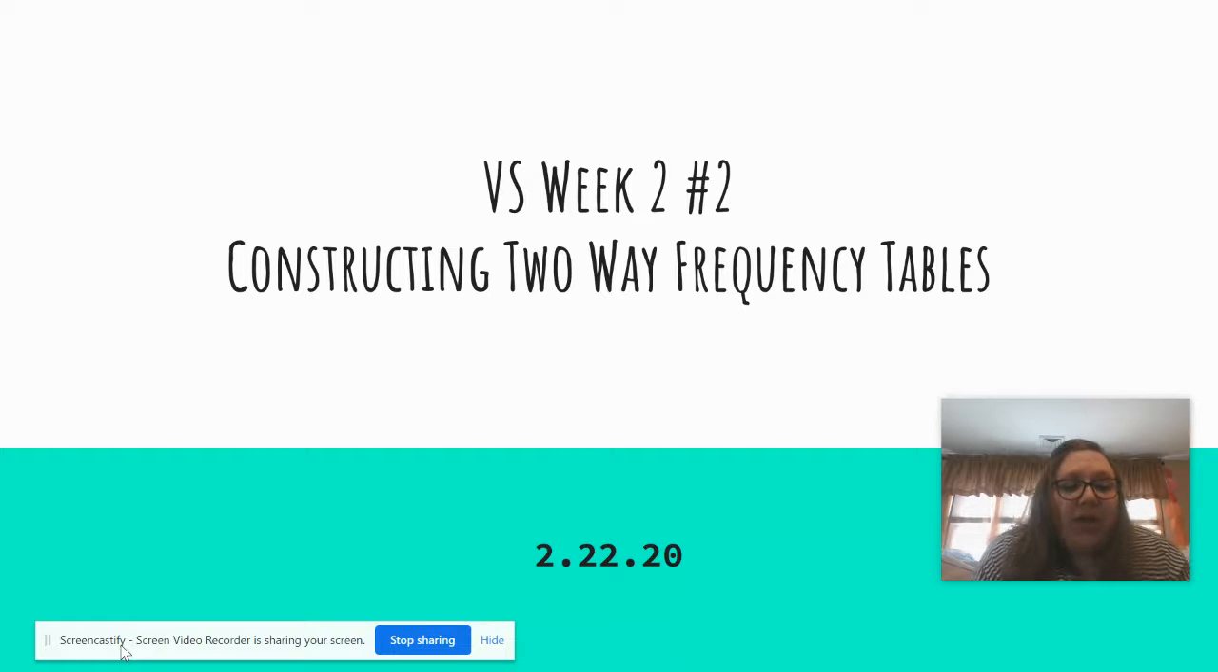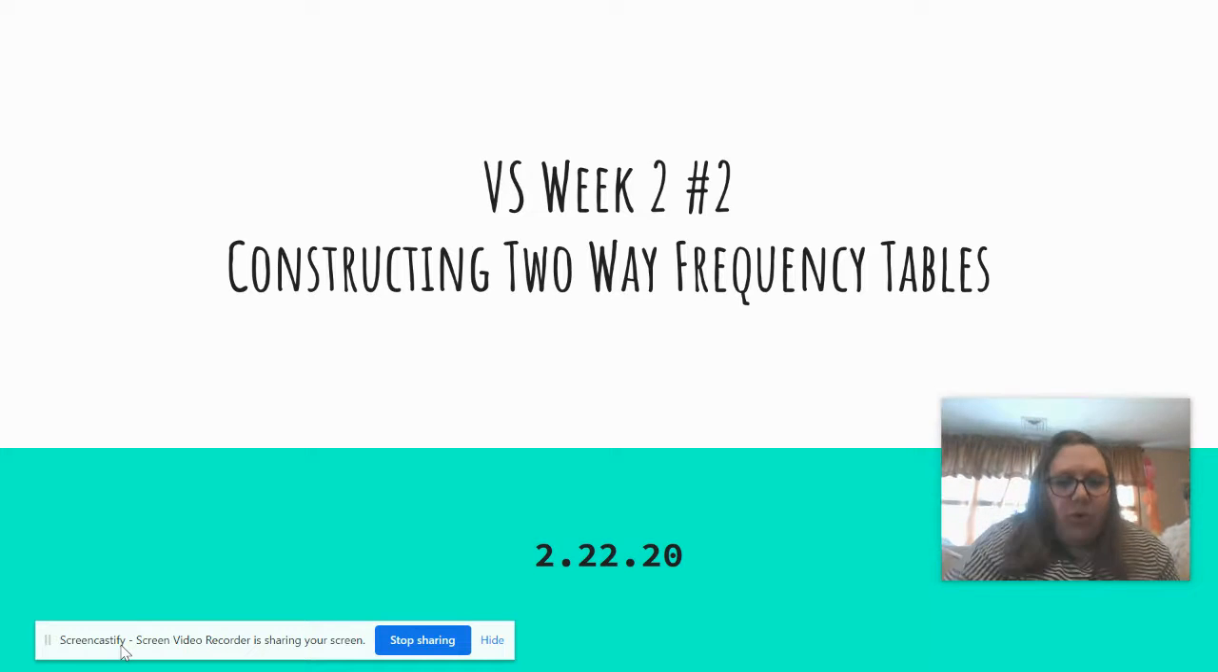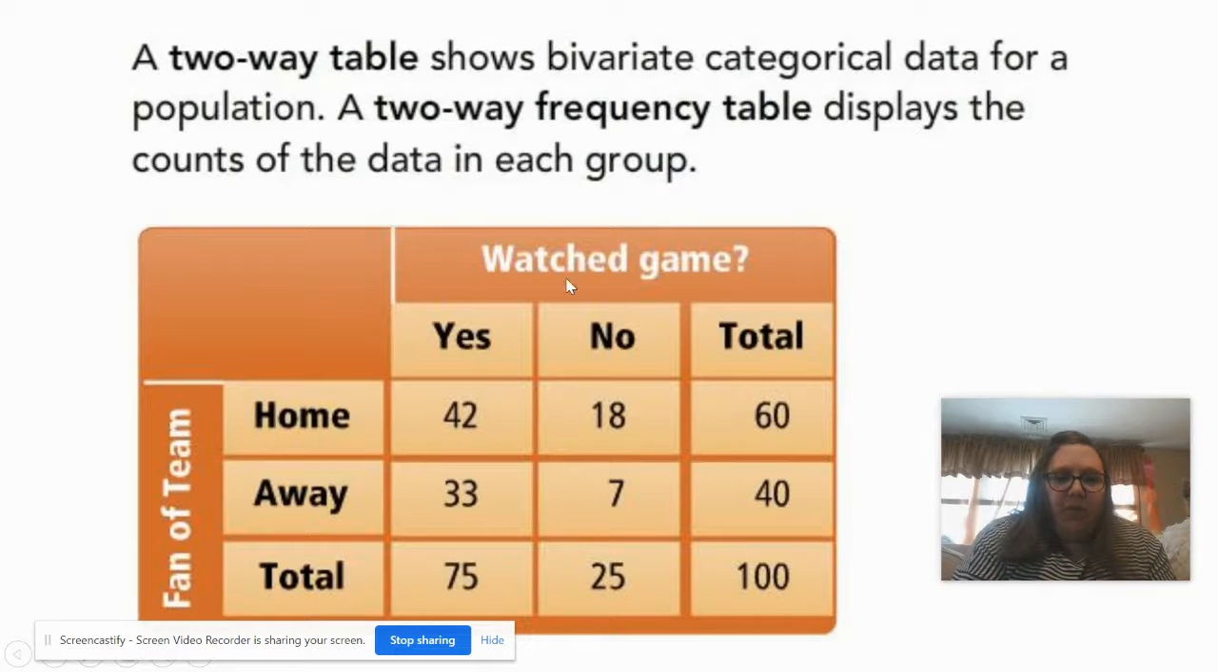So we talked a lot about what was called categorical data, and today we're going to look at a different way to display that data in what is called a frequency table. And a frequency table is just, actually, let me show you one. Also, I want you guys jotting down some notes as you go for your summary at the end, so just beware. A table shows bivariate categorical data. It displays the counts of each group.